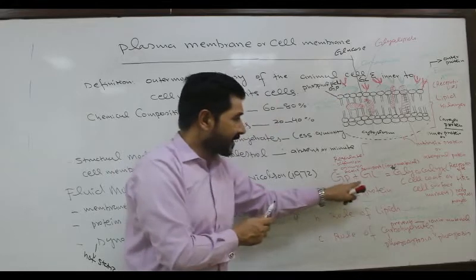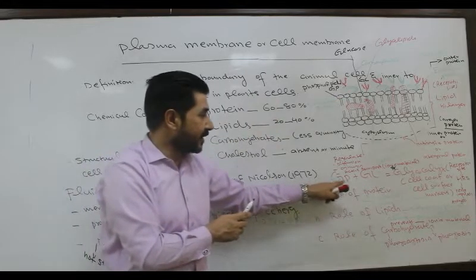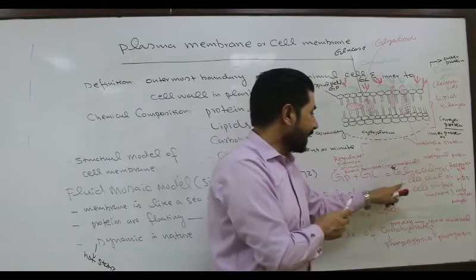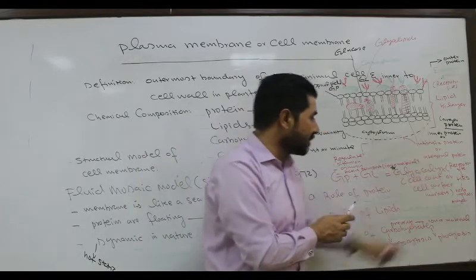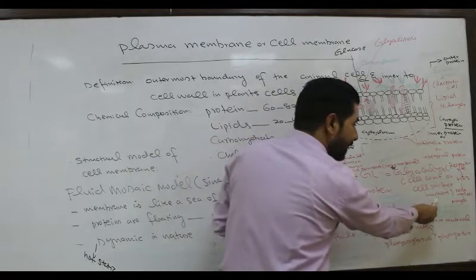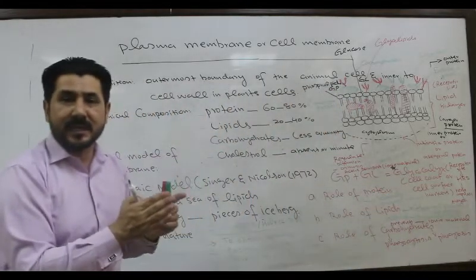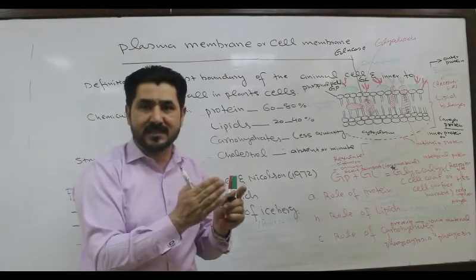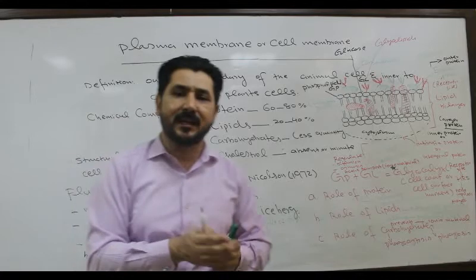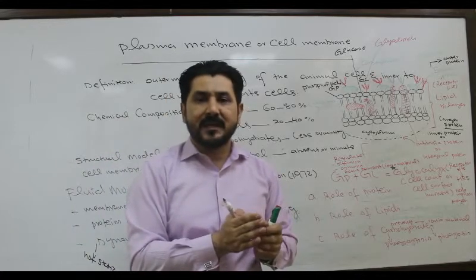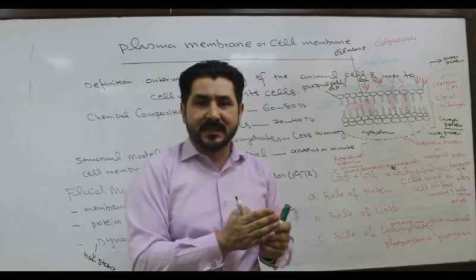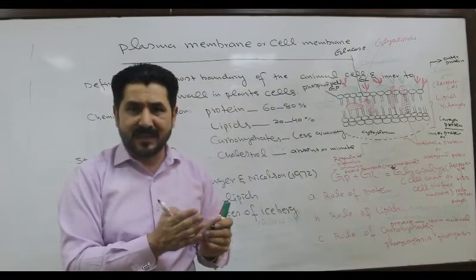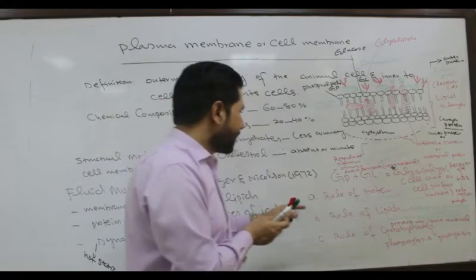So both are conjugated molecules, glycoprotein and glycolipids, and they are collectively called glycocalyx. And glycocalyx acts as a cell coat or cell surface marker, because each membrane has its own unique combination of glycoprotein and glycolipids, and these provide membrane sensitivity against antigens, against food particles, against different kinds of stimuli, or environmental conditions.